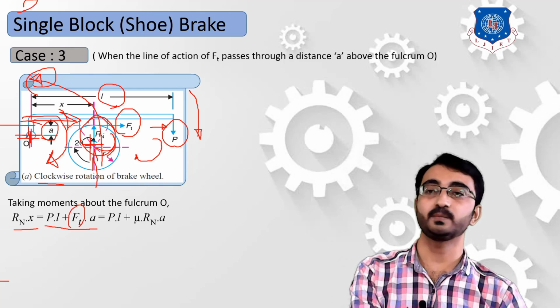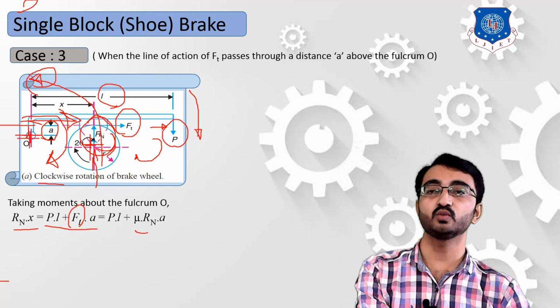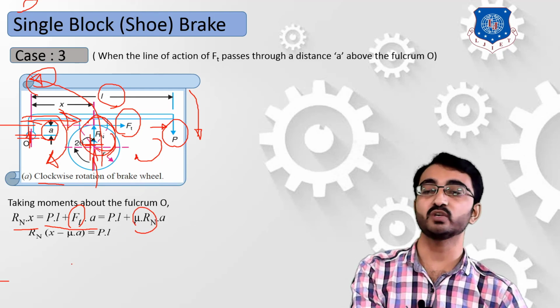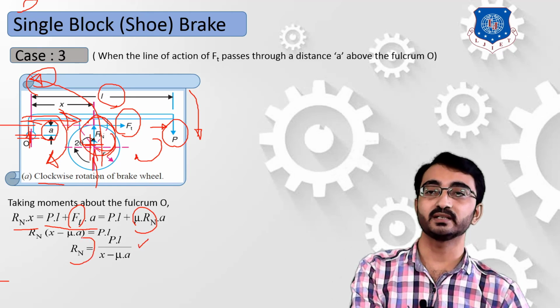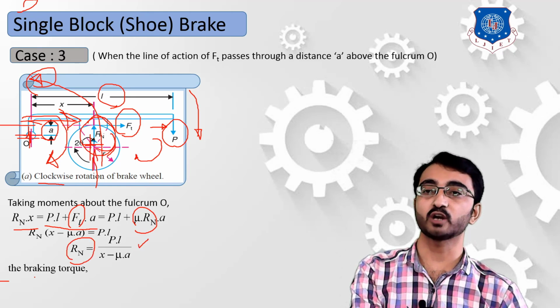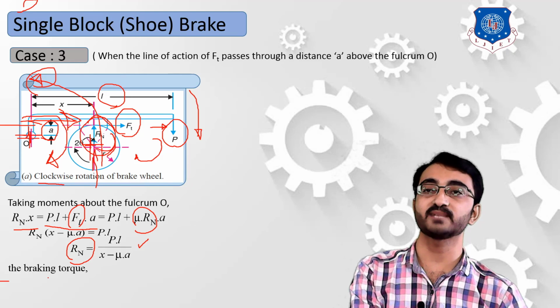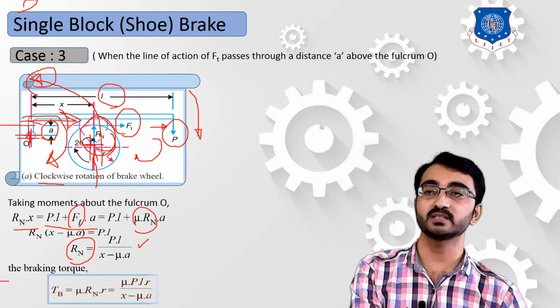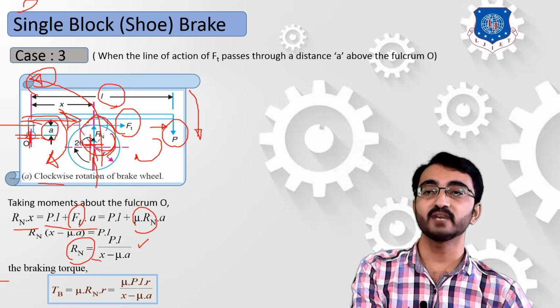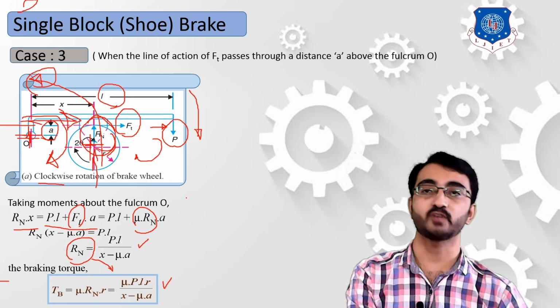Again, replacing this frictional force Ft with mu Rn, you can derive the equation of Rn, that is equal to PL by x minus mu A. Now, by putting this reaction force in our frictional torque, or we can say the braking torque which is applied between these two bodies, it will be simply Tb is equal to mu Rn into R. While putting the value of the reaction force over here, we can derive the final equation of torque.